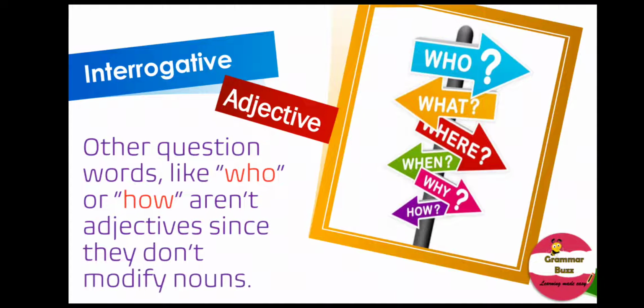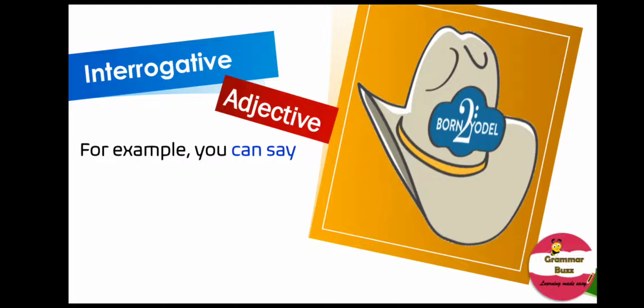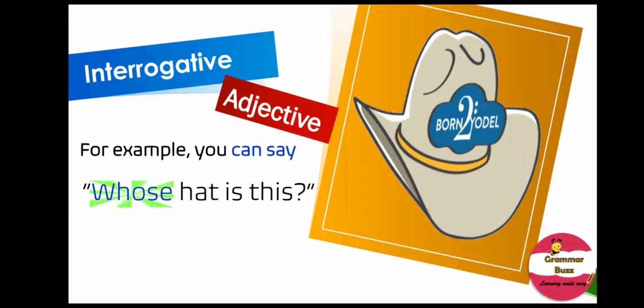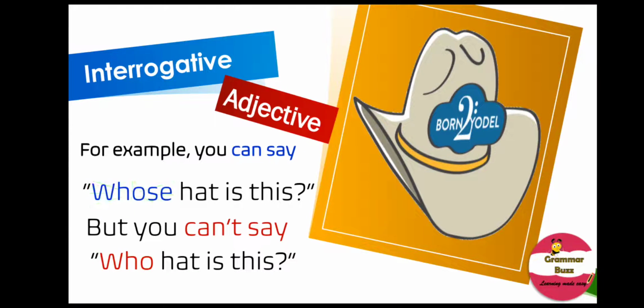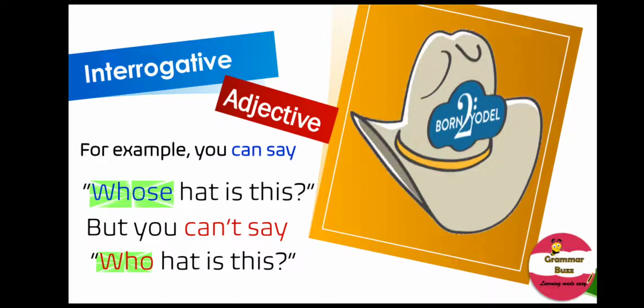Remember, not all question words are interrogative adjectives. Only what, which, and whose are interrogative adjectives. Other question words like who or how aren't adjectives since they don't modify nouns. Take a look at the sentence. You can say, whose hat is this? It makes sense. But you can't say, who hat is this? So whose is an interrogative adjective, but who is not an interrogative adjective because it does not modify the noun hat.